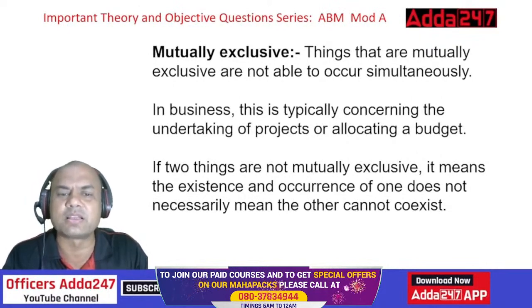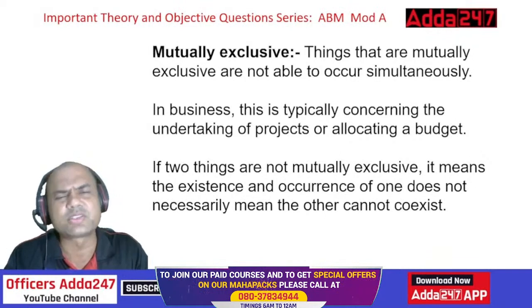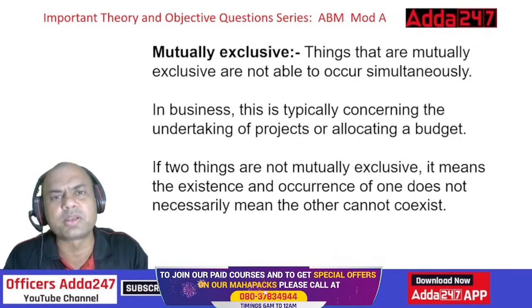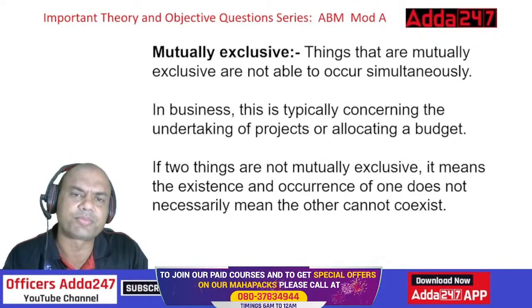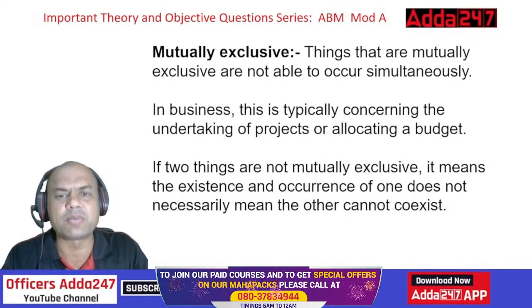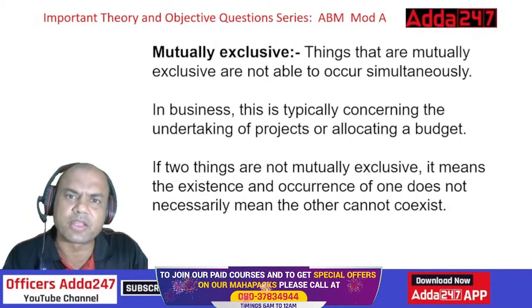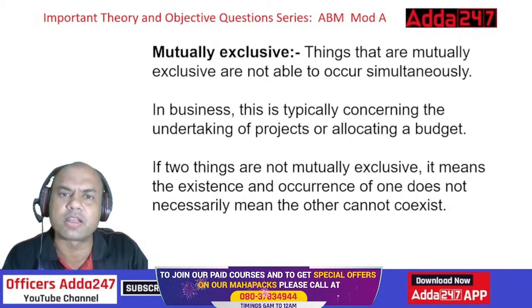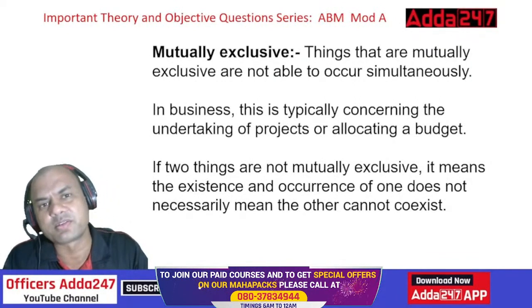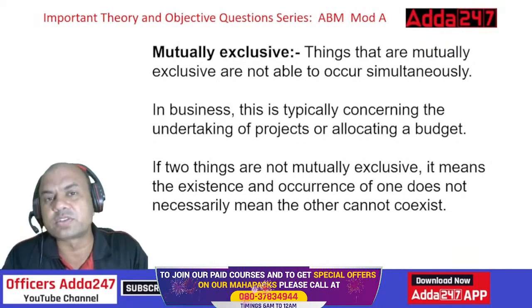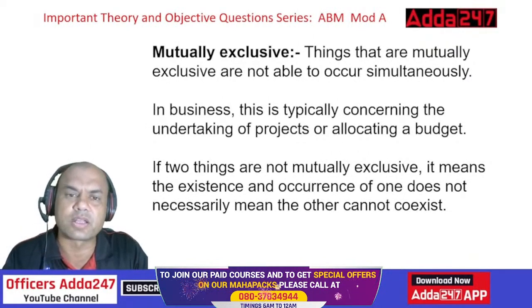In business also, same thing. This is typically concerning the undertaking of a project and allocating a budget. It's very simple. Either you'll complete that project or you don't complete that project. There is nothing in between. In CIB also, either you clear it or you don't clear it. There's nothing in between. Even if you get 59, you have not cleared it. Even if you get 51, you have cleared it. Even if you get 50, you have cleared it. Isn't it? So that is the difference. Exclusive means both the things can't occur at one time.